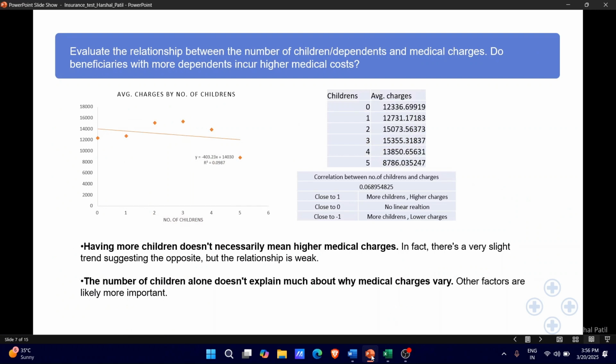So having more children doesn't necessarily mean higher medical charges. In fact, there's a very slight trend suggesting the opposite, but the relationship is weak. The number of children alone doesn't explain much about why medical charges vary. Other factors are likely more important.